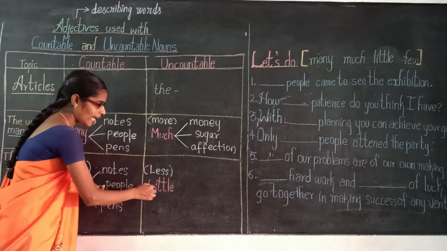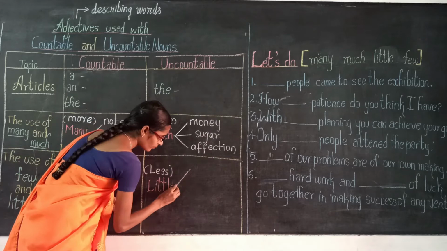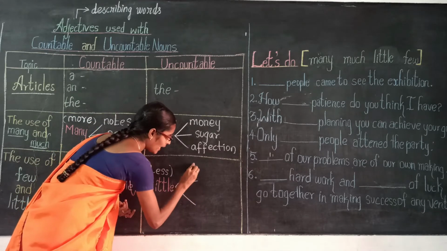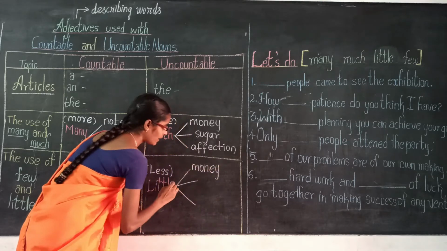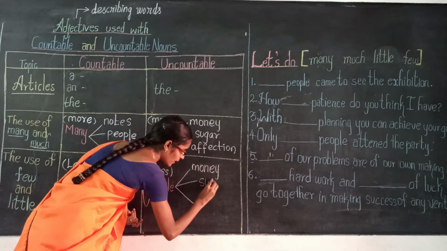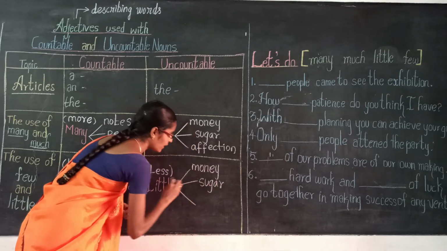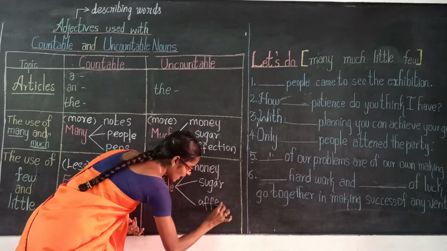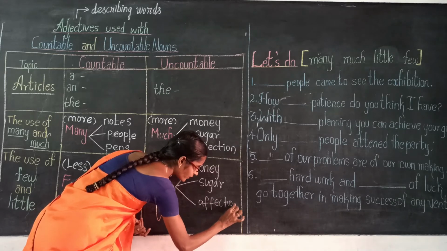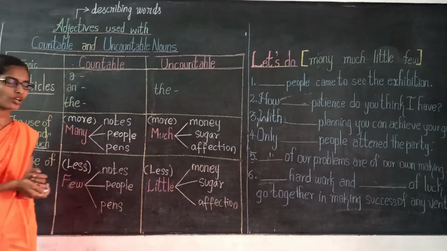Likewise, a little money, a little sugar, a little affection. Otherwise, a little bit of affection, a little bit of carefulness, anything you can say.